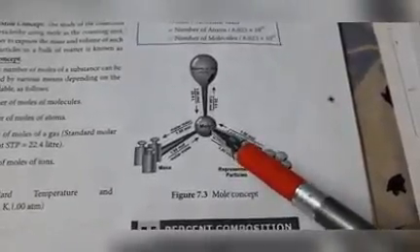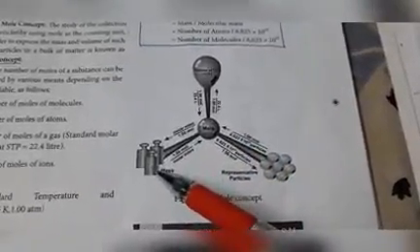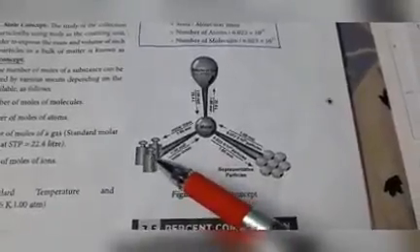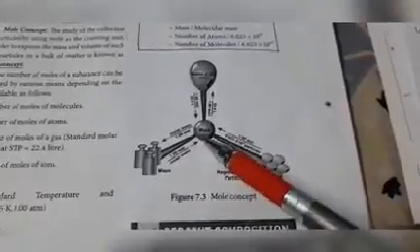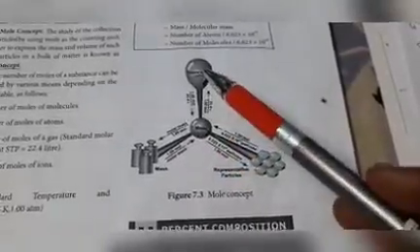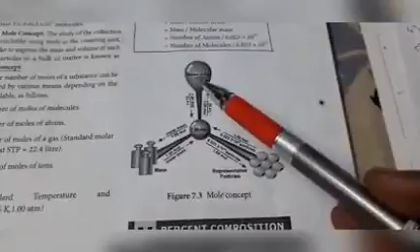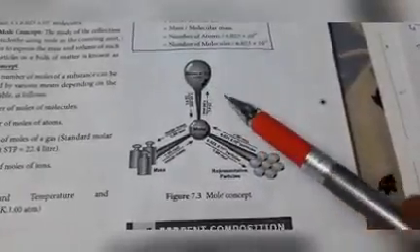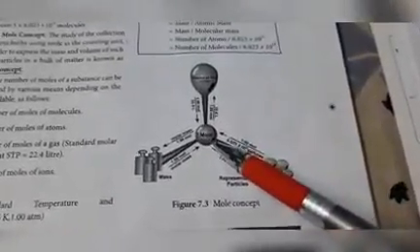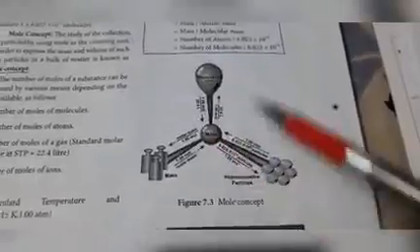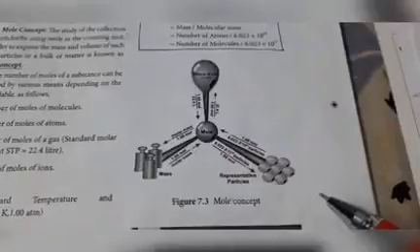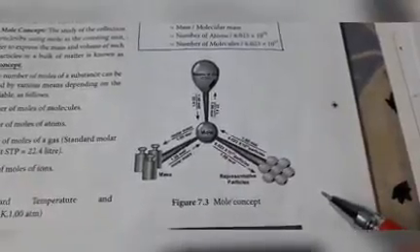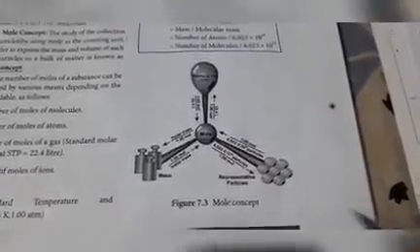If mole is given we can calculate the mass. If mass is given we can convert it to number of moles. If mole is given we can convert to volume of gas. If volume is given we can calculate how many moles are present in it. So this is an interrelated concept. This will also be used in our problem based questions.